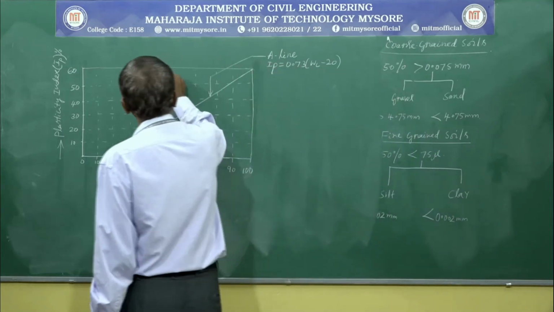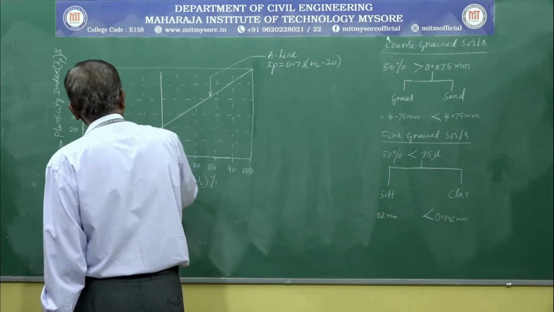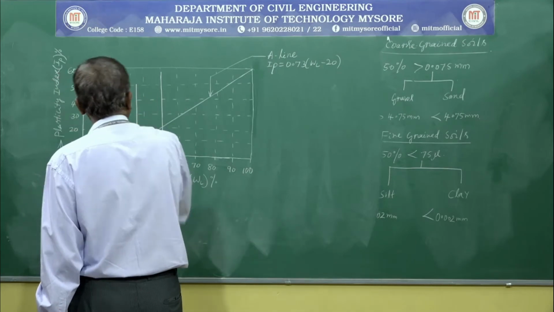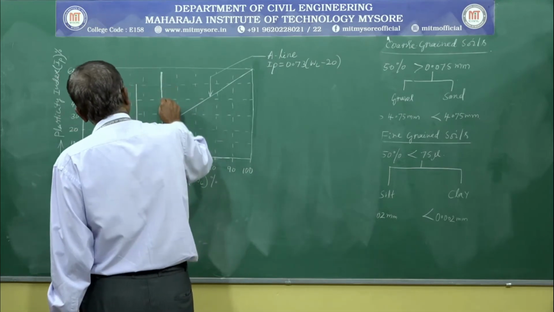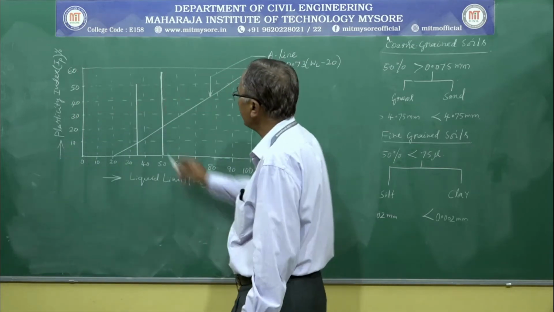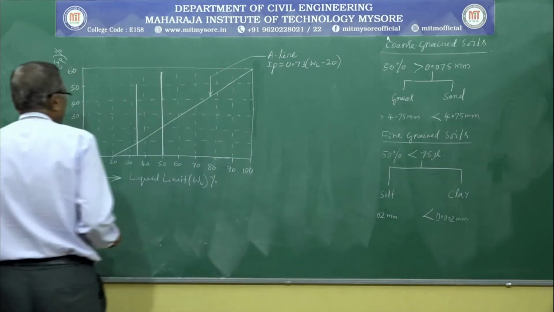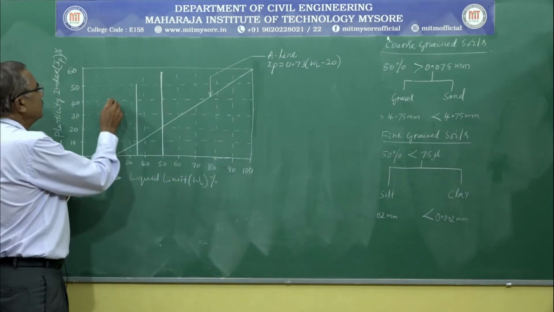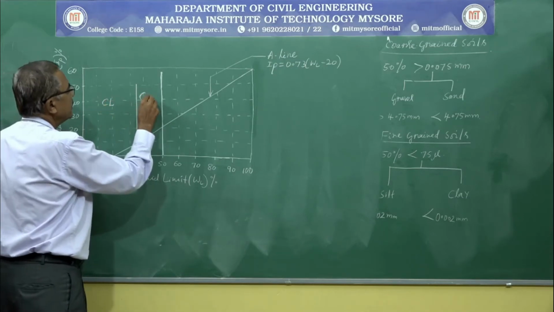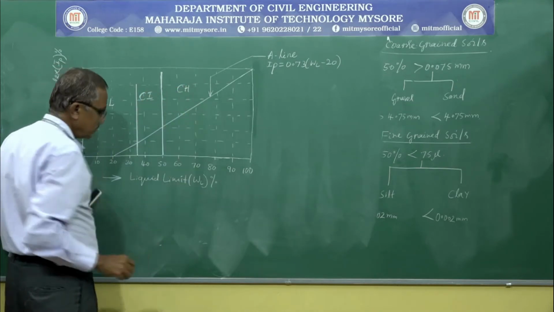Here, as per IS classification, the chart is divided into six sectors. You can see here 1, 2, 3, 4, 5, 6. The first sector can be named CL, the second sector is named CI, and the fourth one is CH.